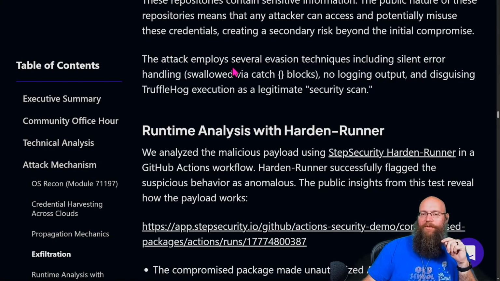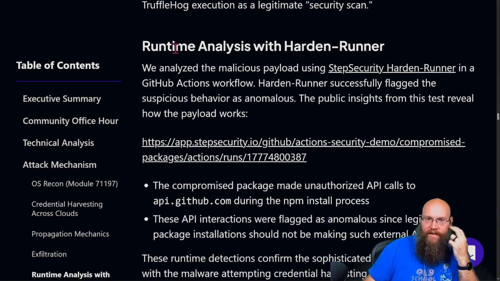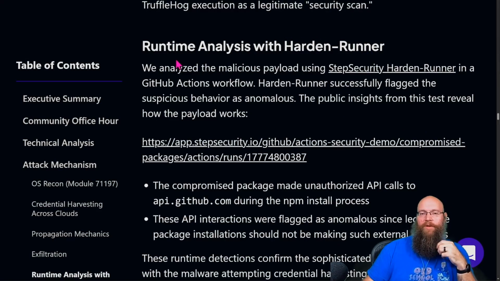So the attackers employ several evasion techniques, including silent error handling, which was handled by catch blocks. There was no logging output, and disguising the trufflehog execution as a legitimate security scan. They also had runtime analysis with a hardened runner. So we analyzed the malicious payload using Step Security's hardened runner in a GitHub Actions workflow. Hardened runner successfully flagged the suspicious behavior as anomalous.